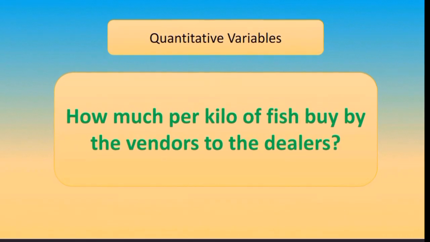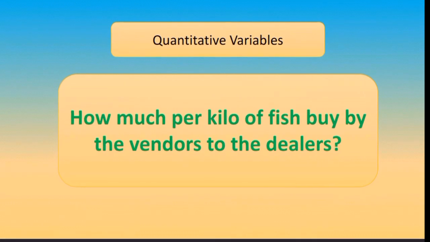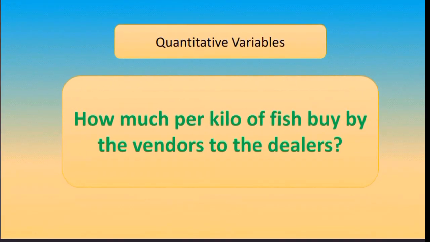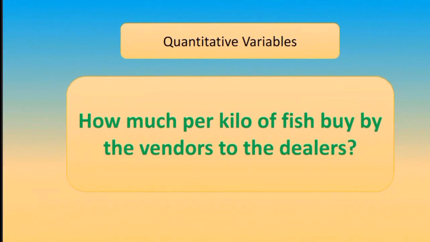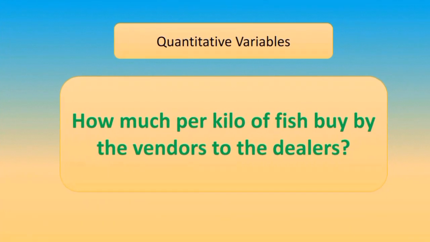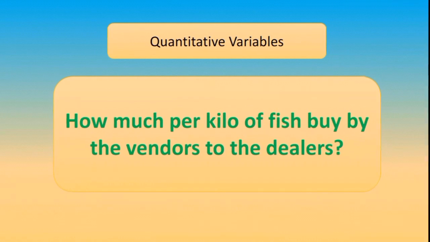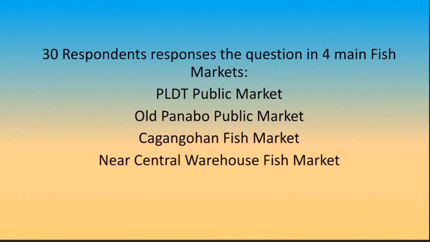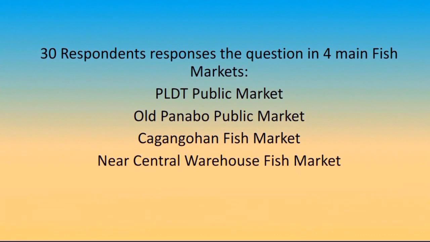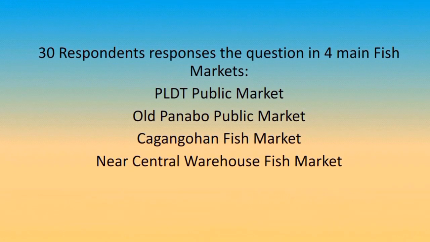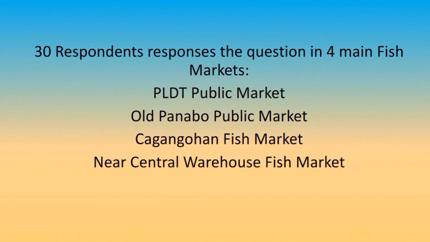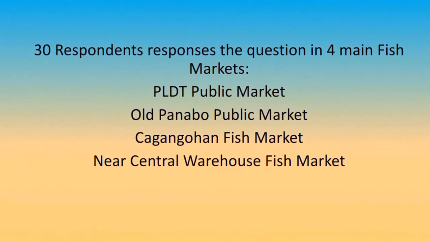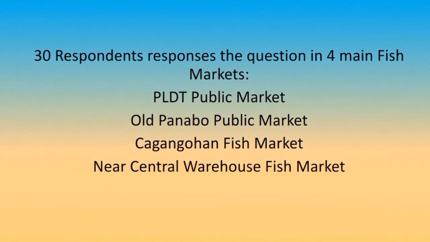Quantitative variables. A quantitative variable is a variable which can have a numeral value. It can be represented in numbers. Example problem: how much per kilo of fish is bought by the vendors from the dealer? Letter respondents responded to the question in four main fish markets: Qualitative Public Market, Old Panabo Public Market, Kaganguhan Fish Market, Near Central Warehouse Fish Market.